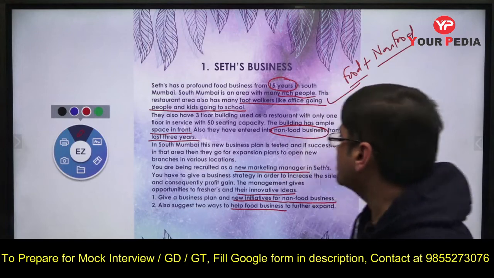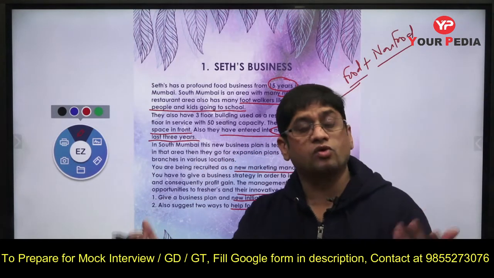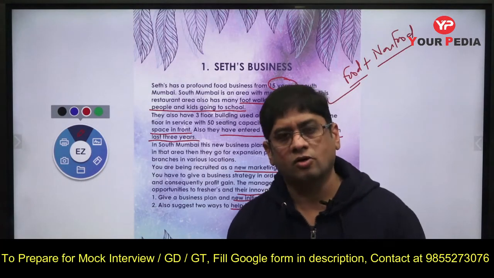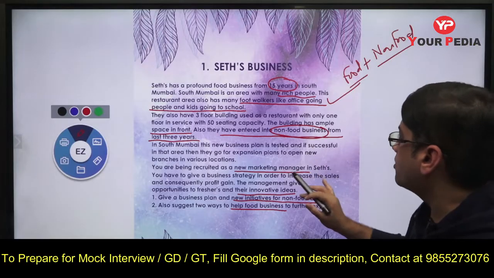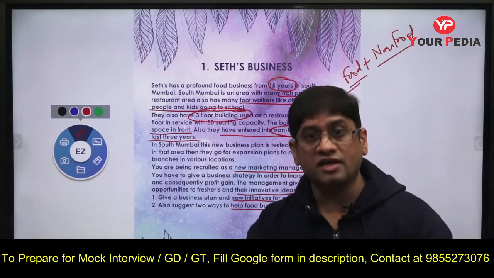Now in the task it is given that he has already entered into non-food business. So we don't know what that non-food business is, but we can give our ideas if they like it. Also it is said that he has some space: a 3-story building, only one floor is being used, and a front area is also there.